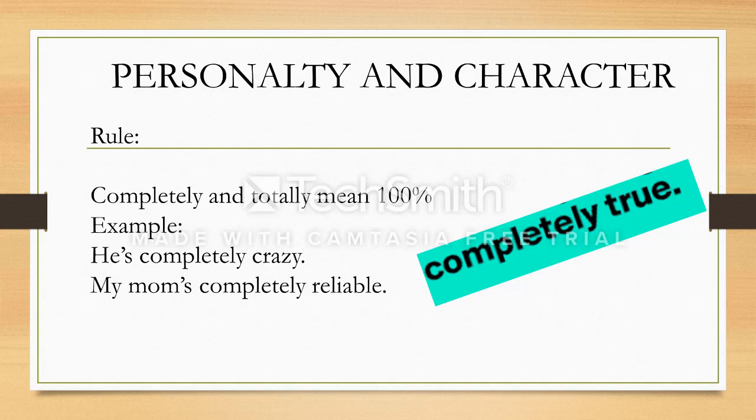It is totally the truth. So when I say he is completely crazy, it means that person is not normal. He's just crazy. If I say my mom's completely reliable, it means that you can rely on my mother for anything. Alright? Means 100%. Completely and totally.